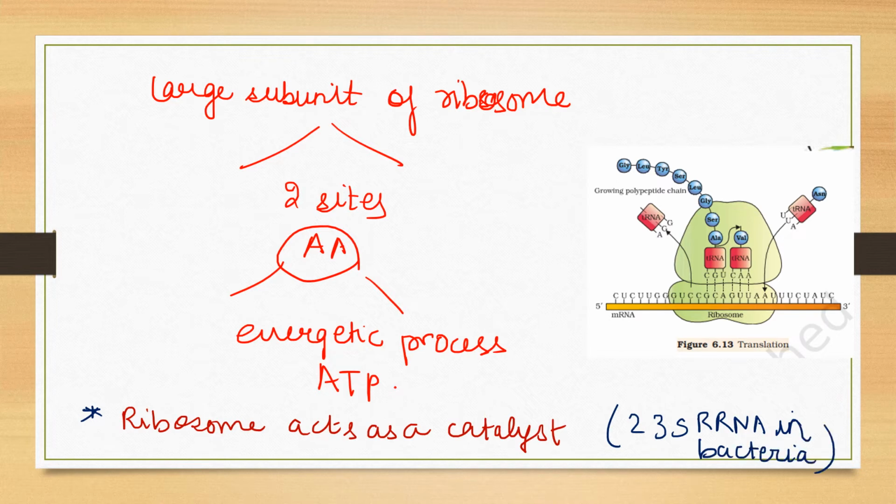Now, as you can see over here, this is the small subunit of the ribosome. This is the large subunit. The sequence of bases, as you can see, is decided by the bases on the mRNA. On one side the tRNA brings the bases here, and when the bases are attached to their cognate tRNA, this growing polypeptide chain is grown, and this is the ultimate process of translation, right?